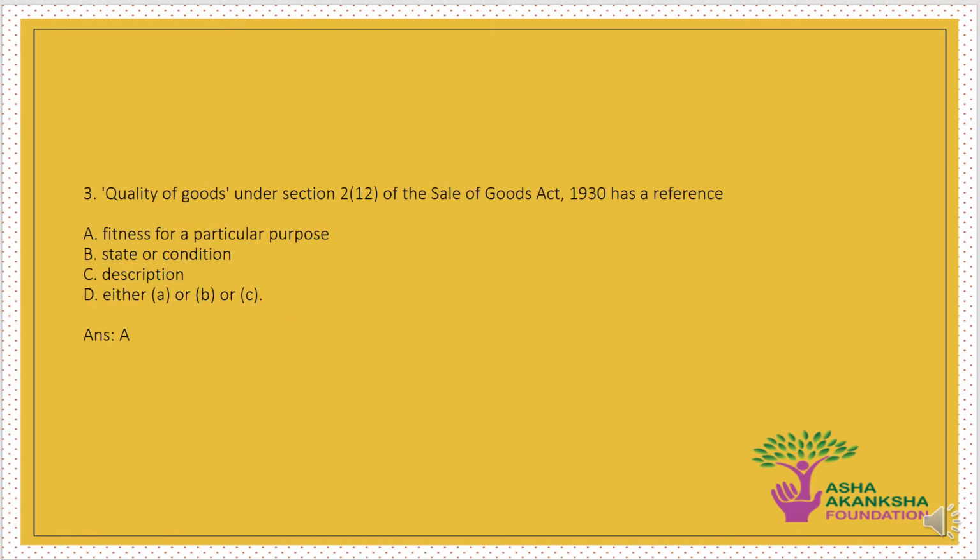The next question is the quality of goods under Section 2, Clause 12 of Sale of Goods Act 1930 has a reference to which of the following? Options are A. Fitness for a particular purpose, B. State or condition, C. Description, D. Either A or B or C. The correct answer to this question is option A, that is fitness for a particular purpose.